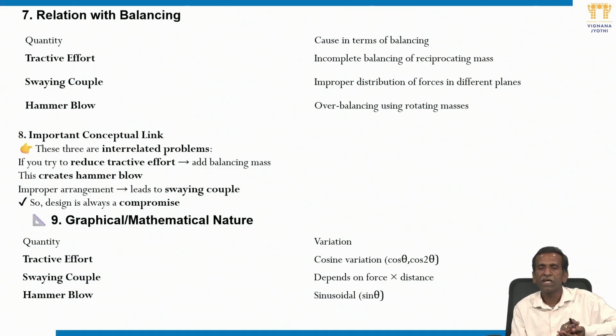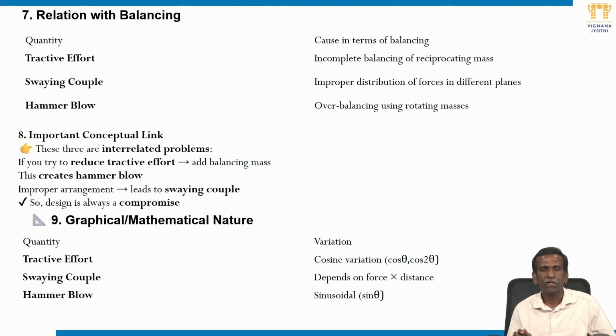Swaying couple is of course the vertical component of unbalanced masses in balancing also. If you attach the mass opposite to the crank, then in the vertical direction, perpendicular to the line of stroke, there is an unbalance. In multi-cylinder engines, two-cylinder engines, this swaying couple is the phenomenon. It is an improper distribution of forces in different planes. And hammer blow is due to overbalancing using rotating masses, because of the maximum magnitude of force perpendicular to the line of stroke.